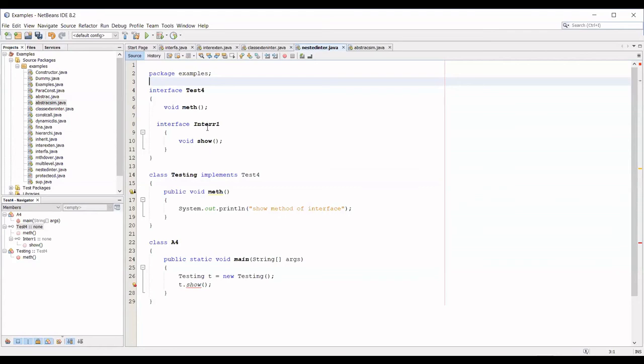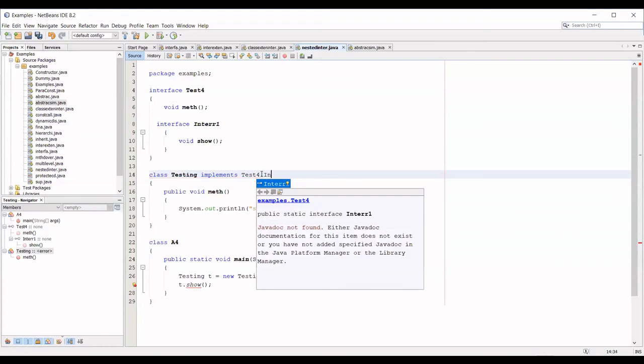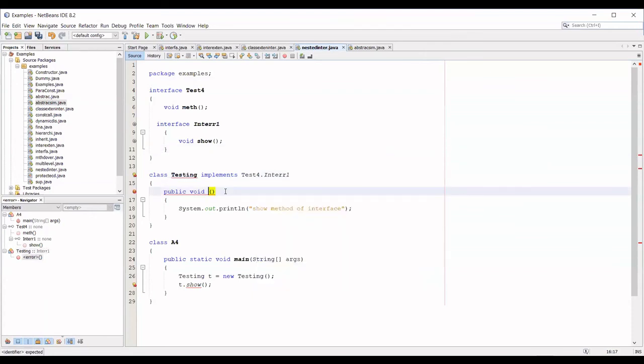Now, if I want to use this Inter1, how can I use it? After implements Test4, comma, I should write the outer interface dot Inter1. Now this interface, Inter1, is by default static and public. If it is static, what does it mean?